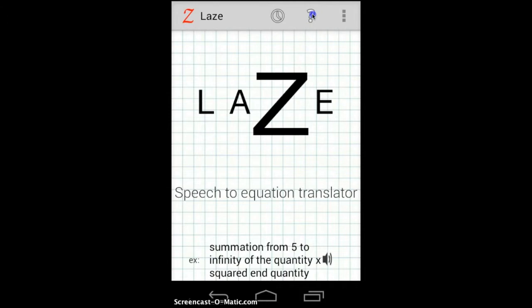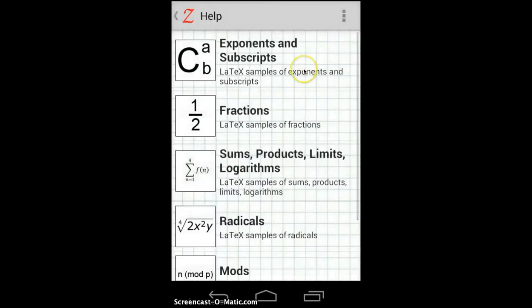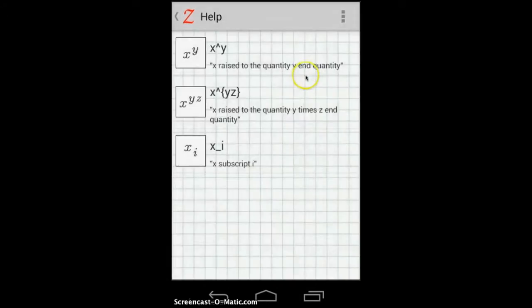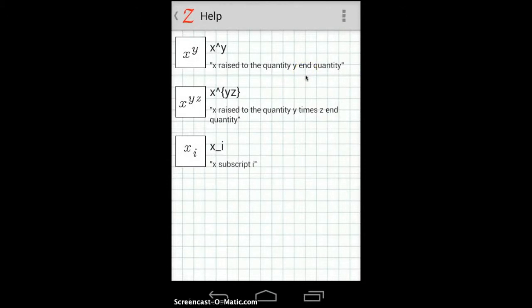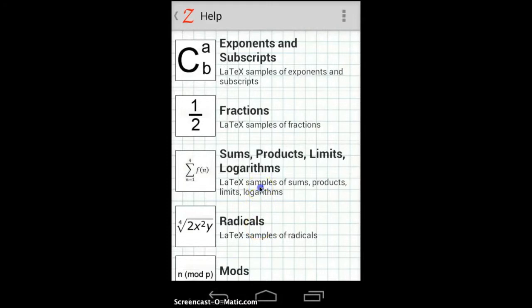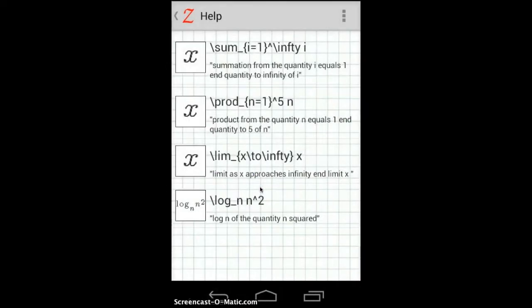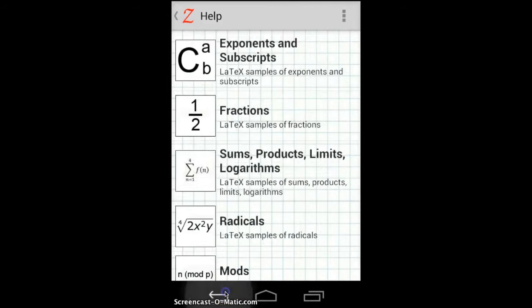By tapping this button in the top right-hand corner of the screen, the user can also access LaZe's help menu. The help menu is split up into distinct subsections that correspond to different divisions of mathematics. Within each subsection, a LaTeX snippet is shown along with the exact phrasing of how a user would talk to generate that LaTeX.